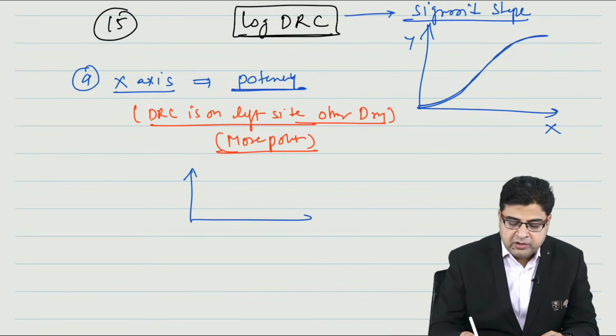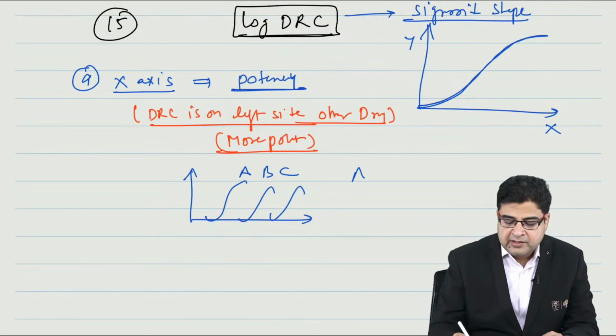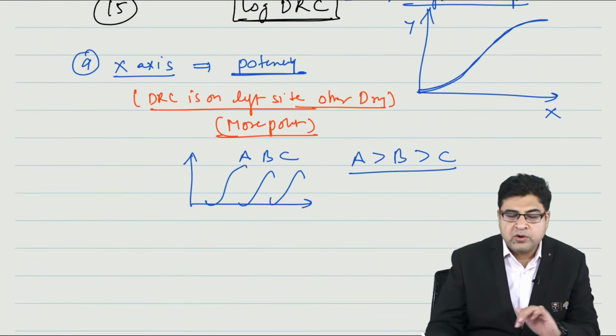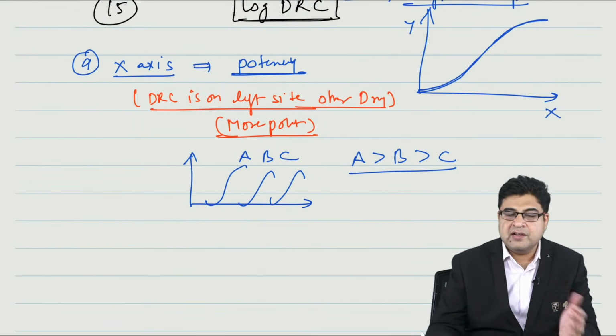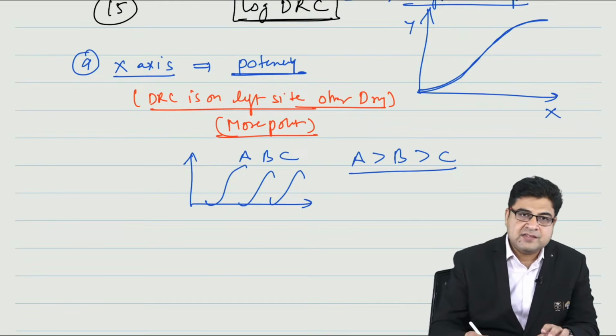Like if we draw the diagram, these are the 2 or 3 medicines. This is A, B and C. Then I will say A is most potent, followed by B, then C. So more on the left side, more is the potency. More on the right side, less is the potency.